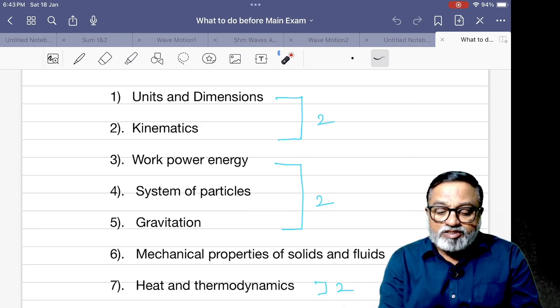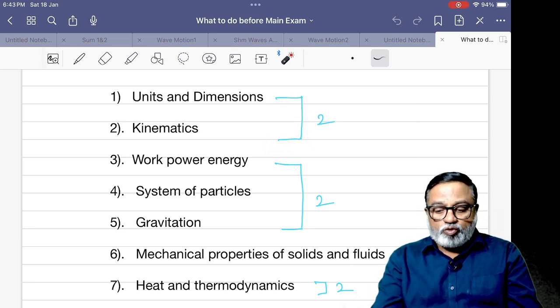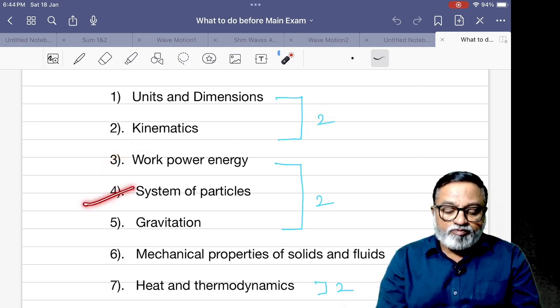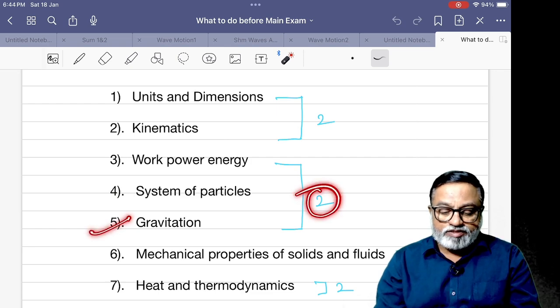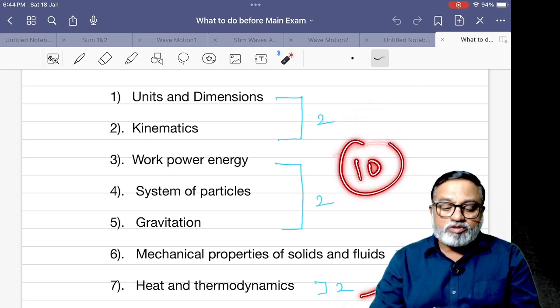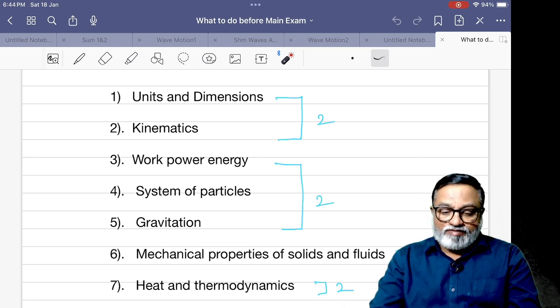So here, units and dimensions and kinematics. Kinematics means motion in one dimension and motion in two dimensions. At least we can expect two questions from these two chapters. And work power energy, system of particles, and gravitation, two questions. Mechanical properties of solids and fluids, one or two. Heat and thermodynamics, two. And waves and oscillations, one. So total 2 plus 2, 4, 6, 8, 9, means around 10 questions from these chapters. These are the important chapters from class 11.